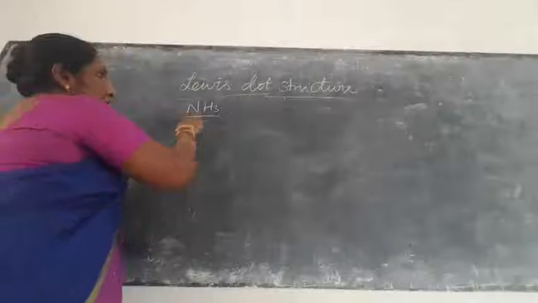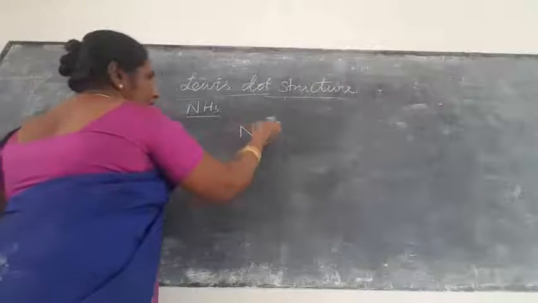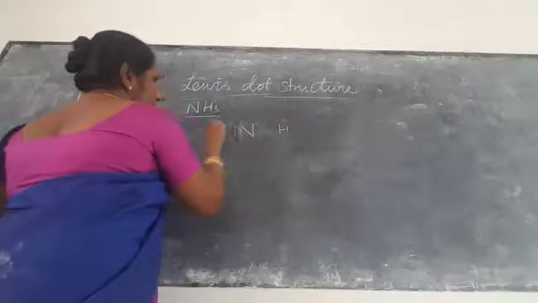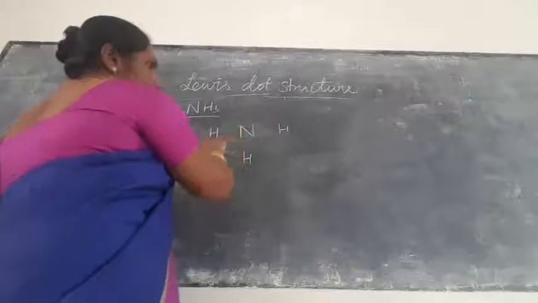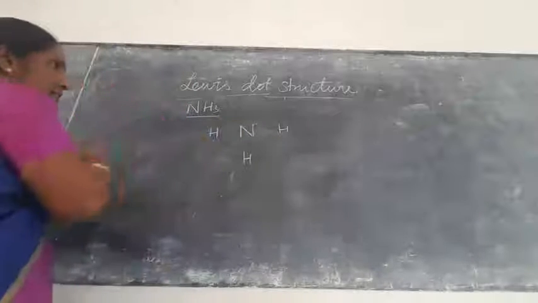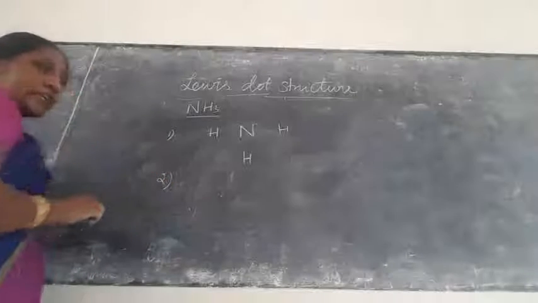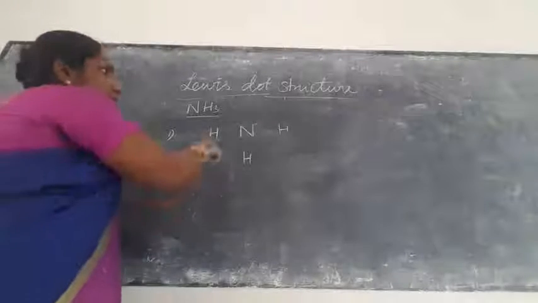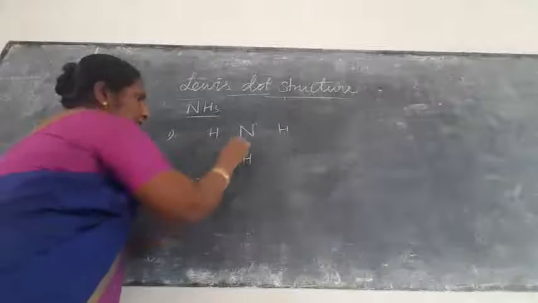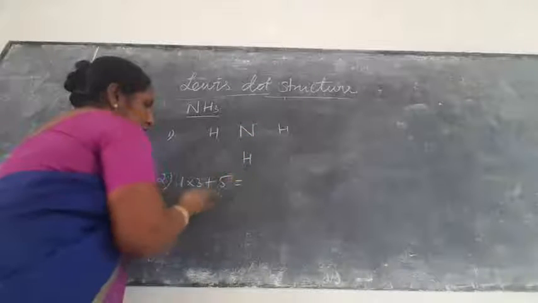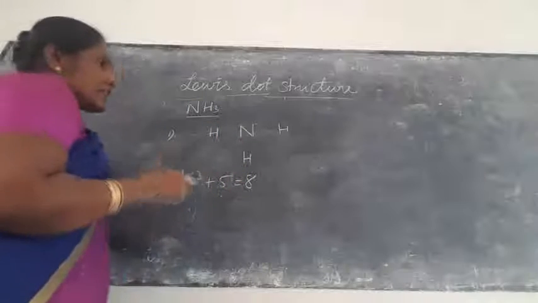Next one, ammonia. How to write the Lewis dot structure of ammonia? First you draw the skeletal structure, right? Nitrogen will be highly electronegative, so we are writing that here, with hydrogen around it. This is the first step. What is the second step? You calculate the total valence electrons. Hydrogen is 1 into 3 plus nitrogen is 5. Totally 3 plus 5, that is 8 electrons. Now what is the third step?